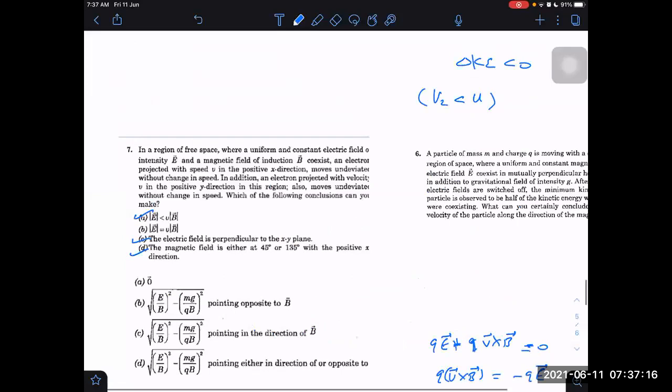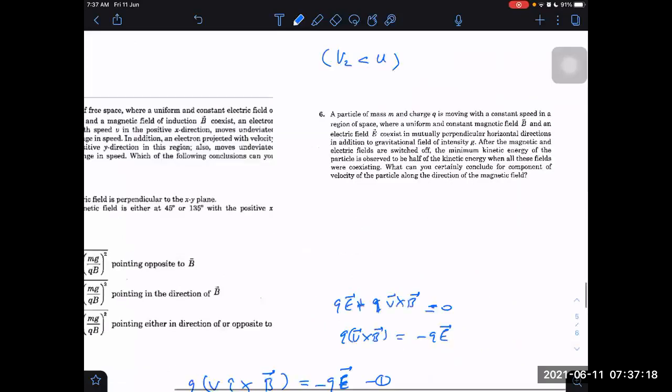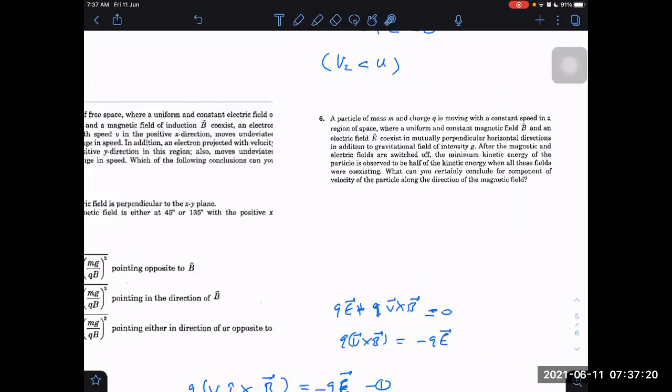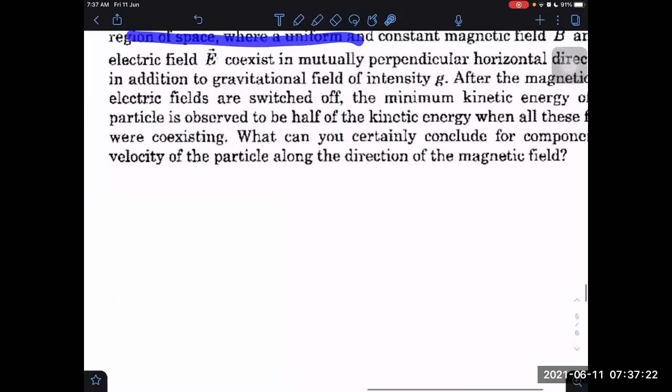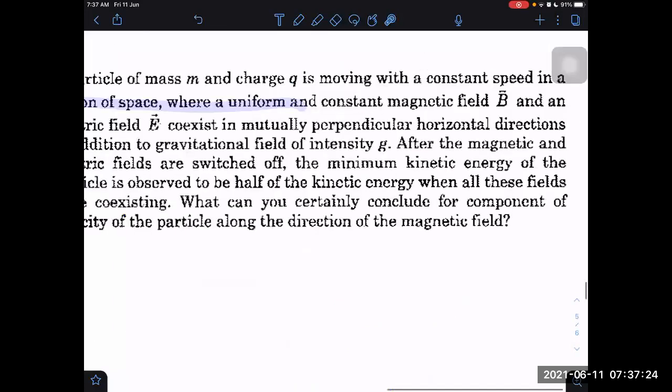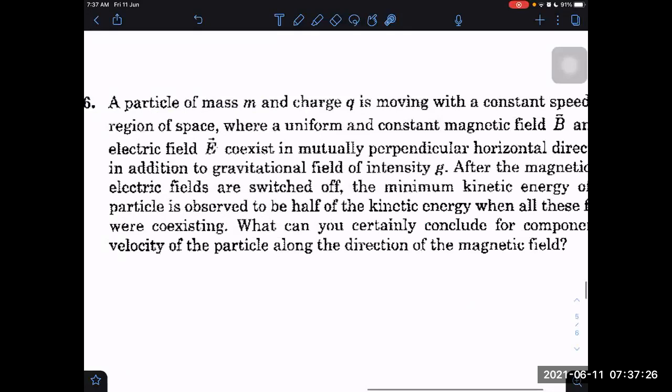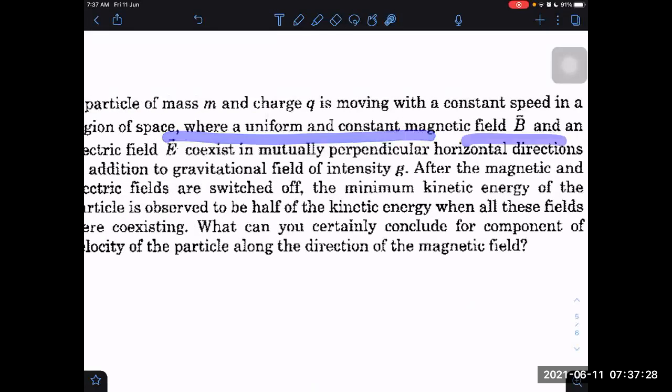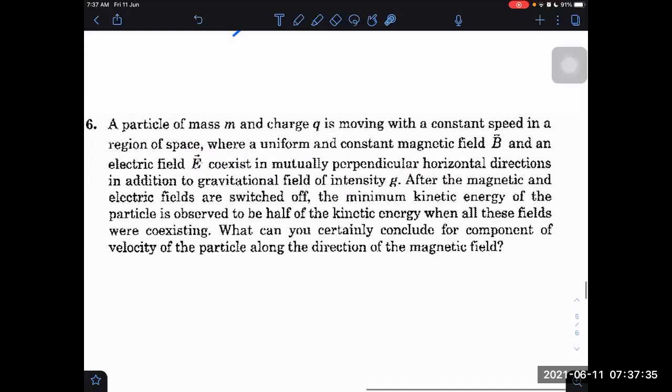Question 7 is also done. Now 6th question, what is it? A particle of mass m and charge q is moving with constant speed in a region of space where uniform and constant magnetic field and electric field coexist in mutually perpendicular horizontal directions, in addition to gravitational field of intensity g. There are 3 fields here. E and B are mutually perpendicular, first of all, and along with that, g is also existing.